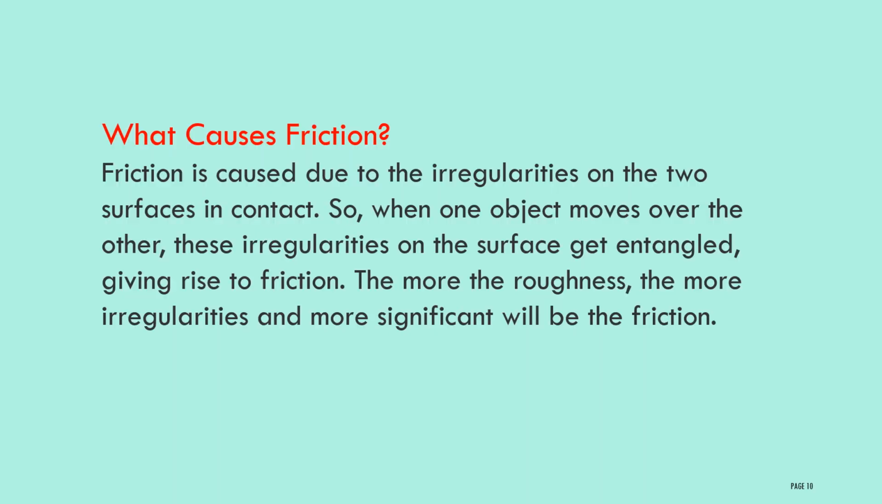Then next one, let us discuss what is the cause of friction. Friction is caused due to the irregularities on two surfaces in contact. Already you know, when two surfaces are in contact with each other, because of the irregularities, it will cause friction. So when one object moves over the other, these irregularities on the surface get entangled, giving rise to friction. The more the roughness, the more the irregularities, and the more significant the friction. As the roughness increases, the irregularities also increase. If the irregularities are more, then more interlocking between the surfaces takes place, and then more friction.